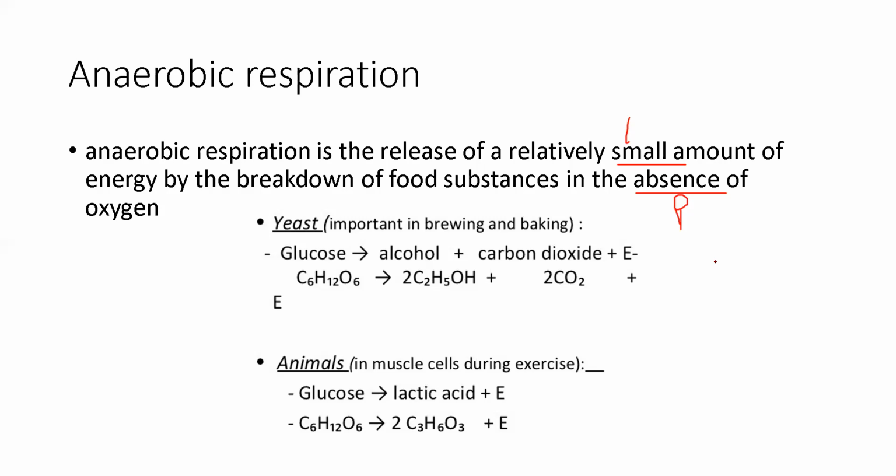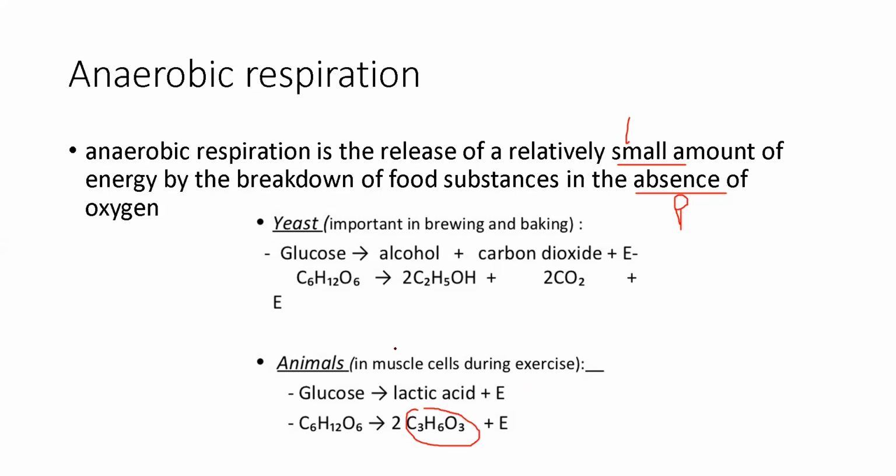What's the product of anaerobic respiration in muscles? We say anaerobic respiration in humans occurs in the muscles. So the answer is given in terms of carbon, hydrogen, and oxygen. So it's not going to be C2H5OH, it's going to be C3H6O3. So you need to have that memorized.